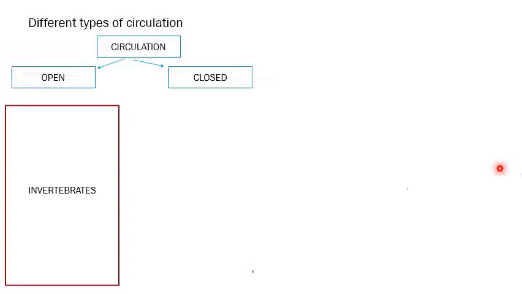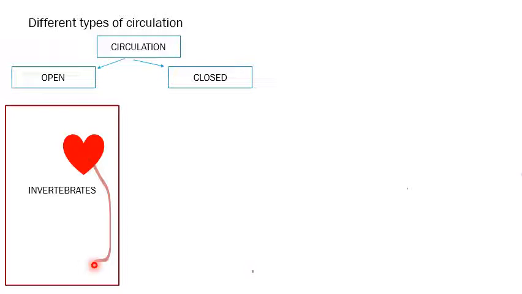So the open system is the earliest form of circulation. It is present in the invertebrates, the ones which don't have the vertebral column. If we imagine this as the heart, we can see a large tube coming out, supplying like an artery into the tissues.